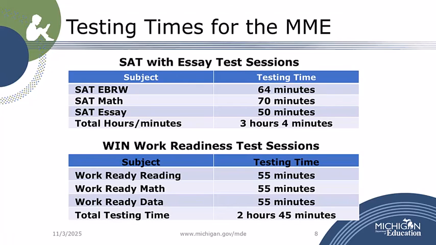The testing times may vary for students testing with accommodations or supports. The SAT with Essay test is 3 hours and 4 minutes in total. The work readiness assessment consists of 3 separate assessments and has a total testing time of 2 hours and 45 minutes. These testing times do not include pre-administration tasks, such as providing student demographics, optional information, and breaks.